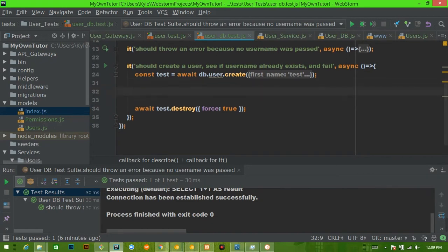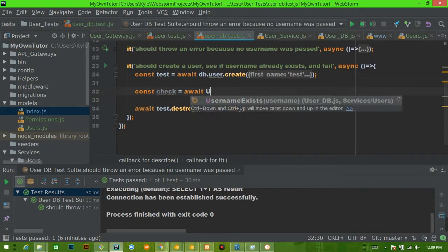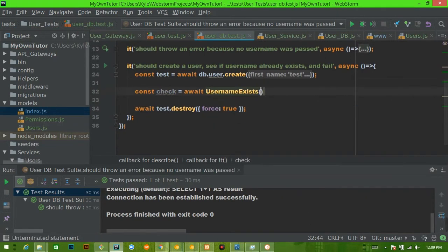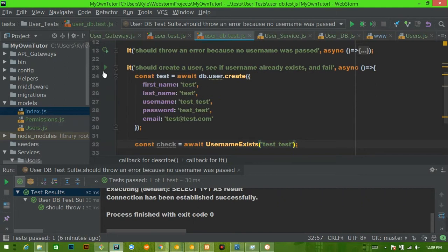Okay. So we're going to call await, const check equals await username exists, and we're going to pass in the username test_test because that's what we used right up here. Okay.